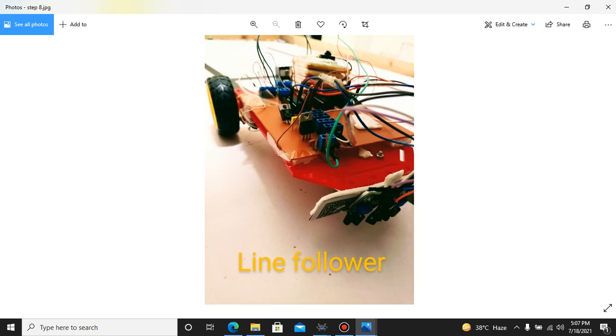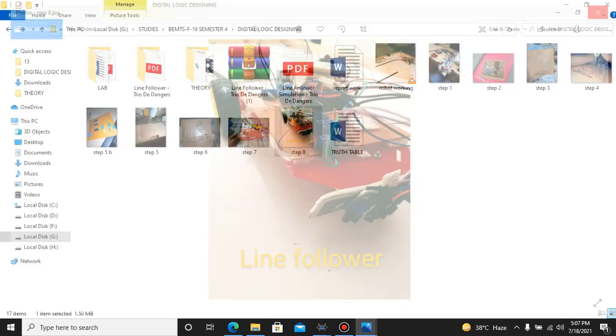Our driver is at the end of the chassis, and our left motor sensor, right motor sensor and center sensor are at the front, with a back one near the driver. These are the connections for the batteries, and the connections between the connectors and other things.